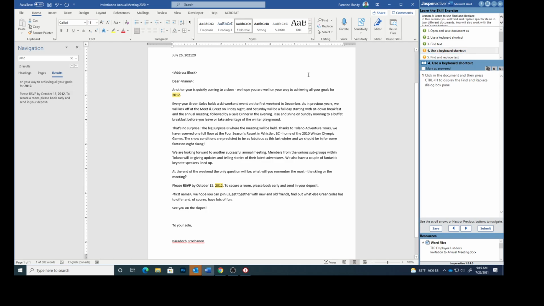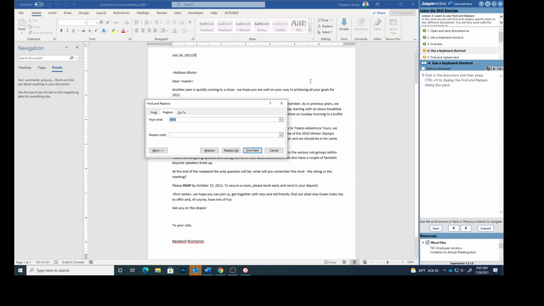Click in the document and then press Control H, Control and letter H, and that will display the Find and Replace dialog box. Ensure the Find What field shows 2012, so you see right here it shows 2012. And the Replace With field, so click in that. Deselect any characters there, which I don't have any, and type 2020, and then Replace All.